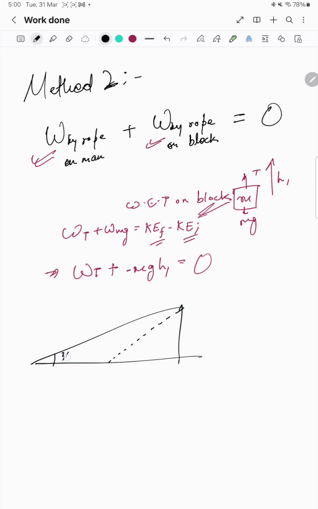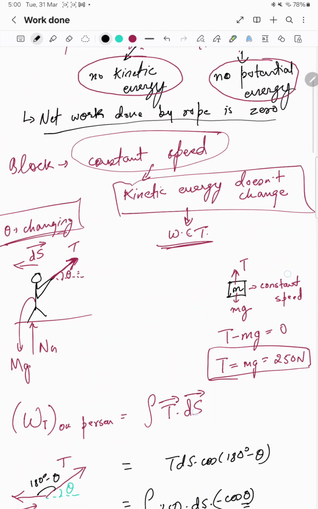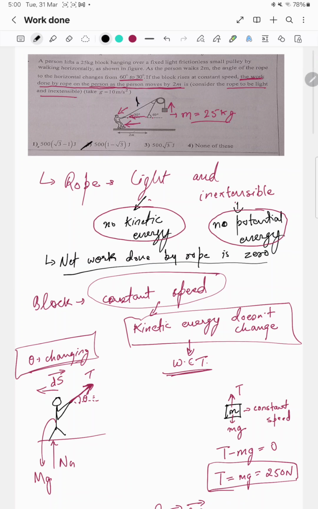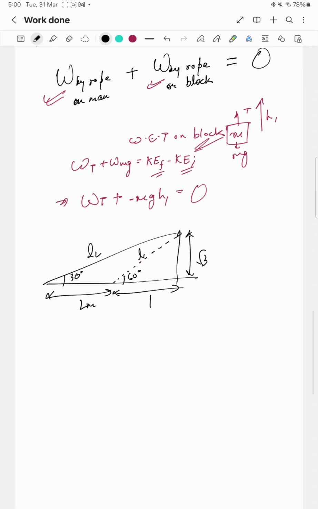It is not a very complex task. This was 30 degree, this is 60 degree. We know this is 2. We found that this will be 1 and this will be root 3. So by how much height the block will go up, that will be this length L2 minus L1, because total string length will be constant. So this is L2, this is L1. L2 minus L1 will give you the height by which the block is going upside.